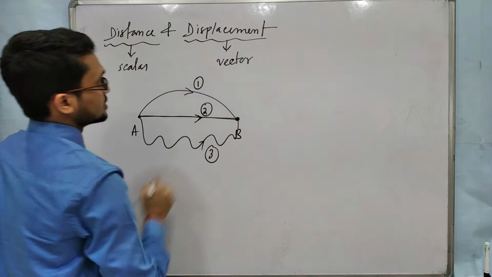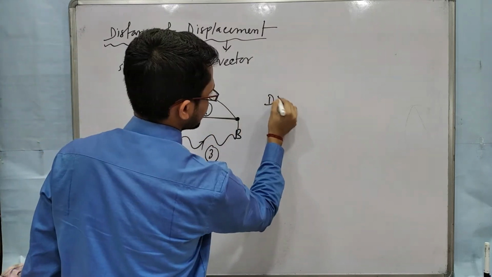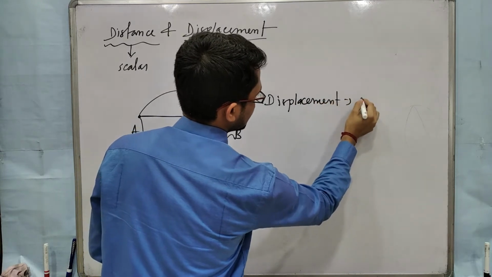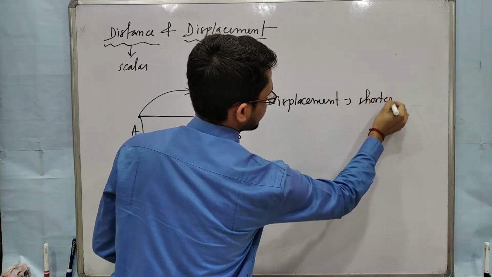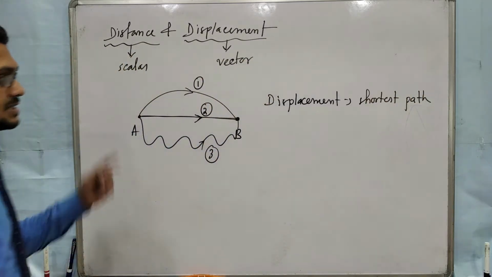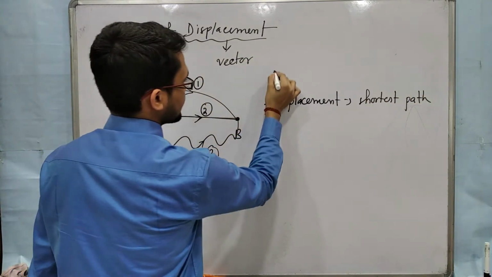So displacement means the shortest path, and distance means the actual path.